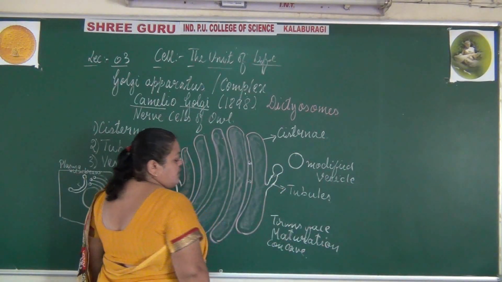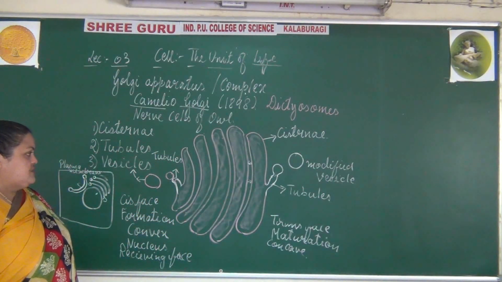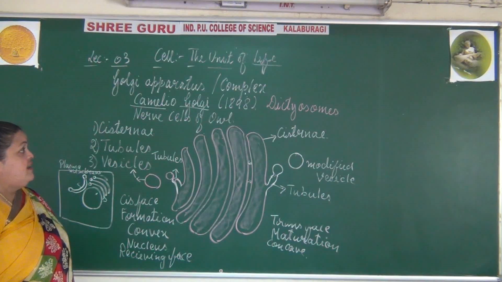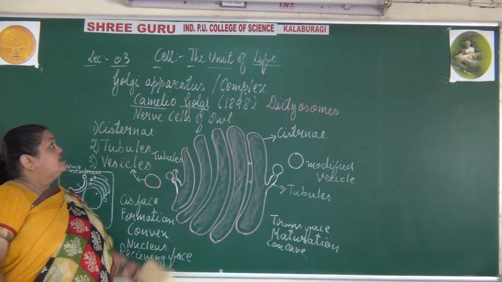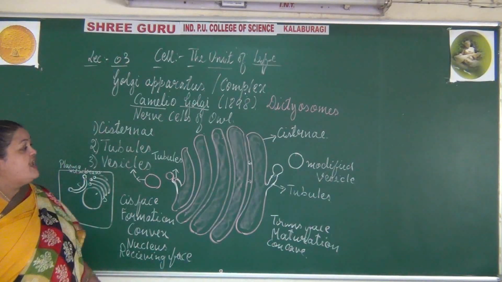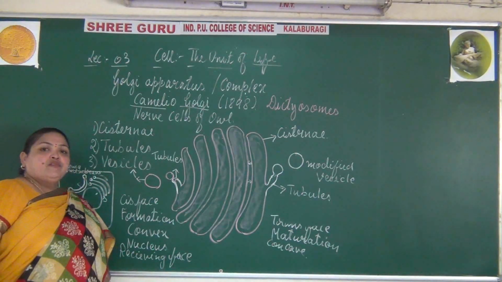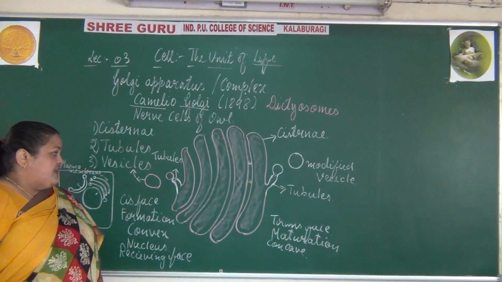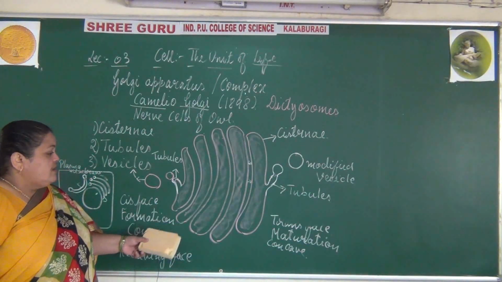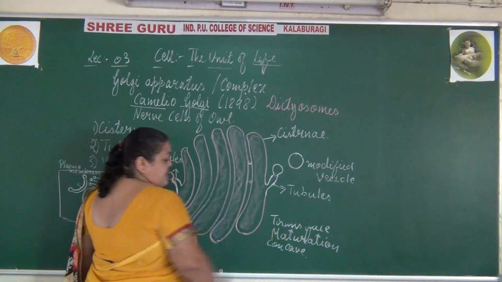So this end is called the trans phase or the maturation phase. The Golgi apparatus has structures called cisternae, which are meant for the process of modification. Hope you are clear now why it is called the trans phase.